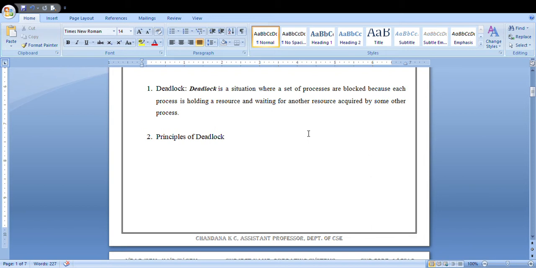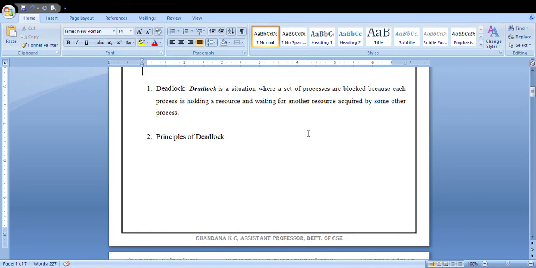By that time, if two processes require the same two resources, one process will be holding one resource and another process is holding another resource. The process P1 is waiting for the second resource which is held by process P2. By that time none of the processes will get executed. In that situation you will call it a deadlock. It means each will be holding one resource and waiting for another resource which is held by another process, and none of the processes will get executed. That situation you will call a deadlock.